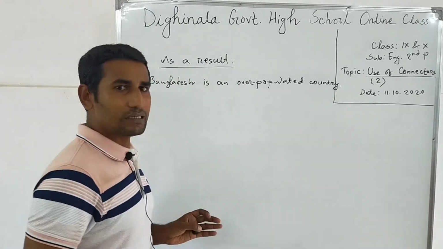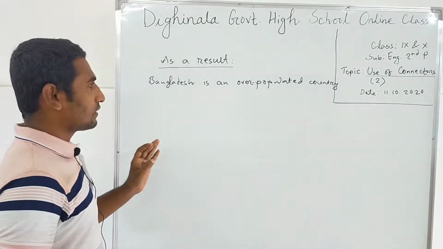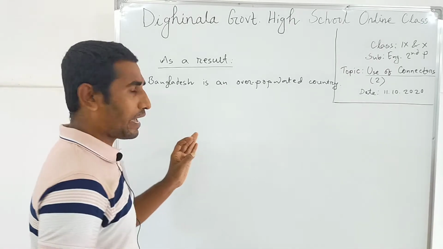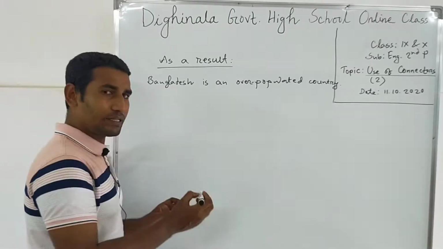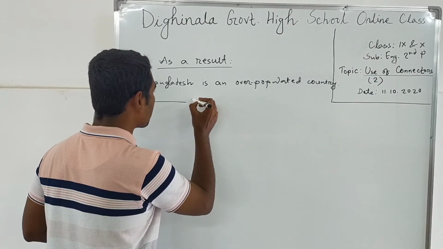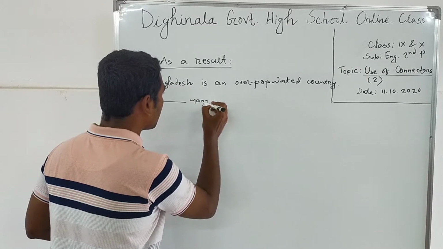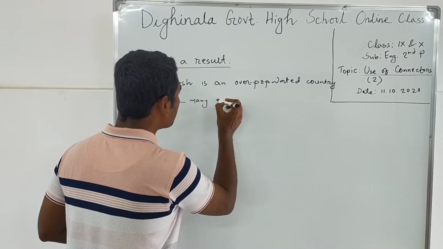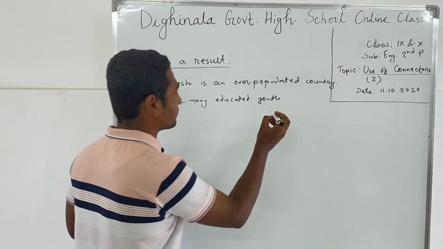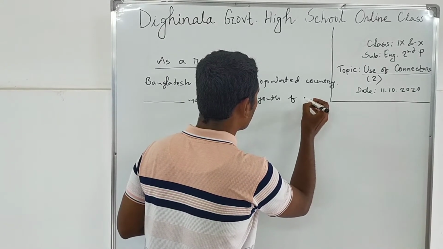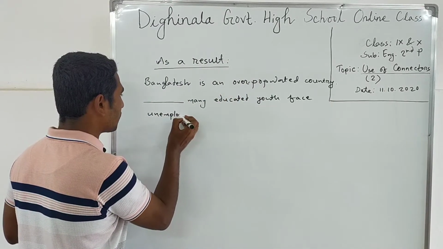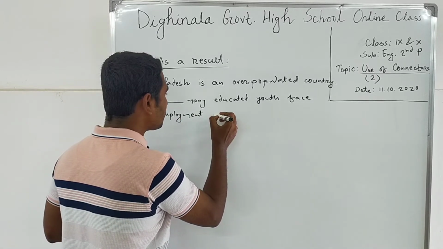This is a complete sentence, and if we want to use as a result in this expression, I have to write another sentence with a gap in the very beginning: dash, many educated youths face unemployment problem.